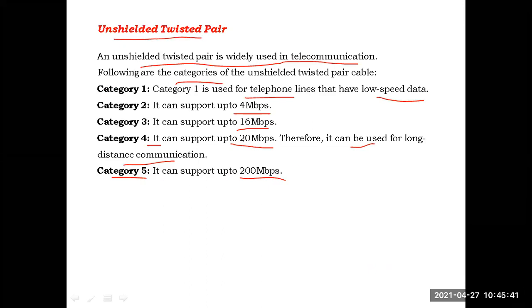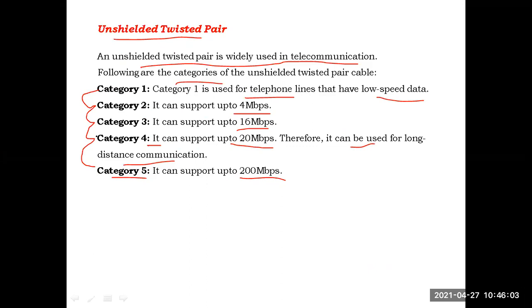The unshielded twisted pair cables are majorly divided into 5 categories based on their bandwidth capacity: category 1, category 2, category 3, category 4 and category 5. Category 6, category 7 and 8 are also available, whose bandwidth is very high. From the bandwidth point of view, the twisted pair cables are divided into majorly 5 categories.